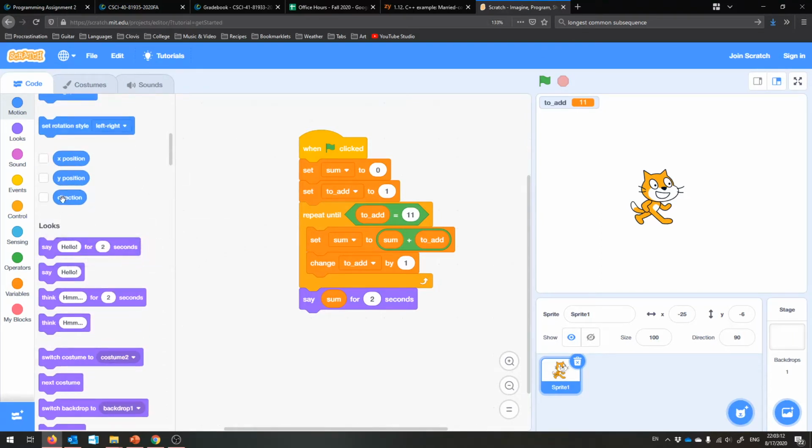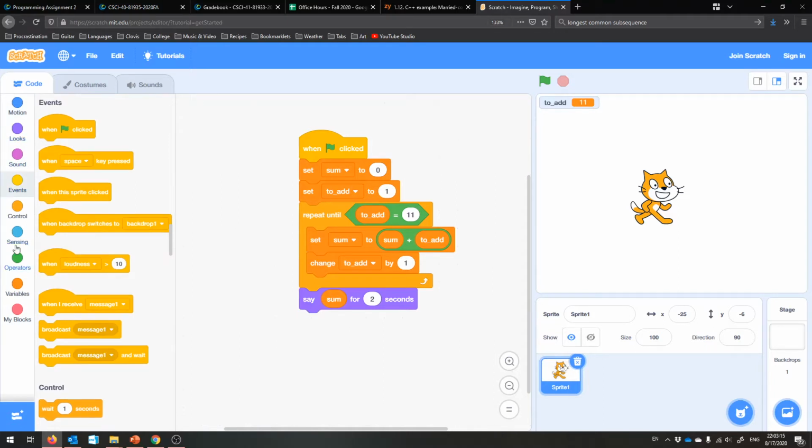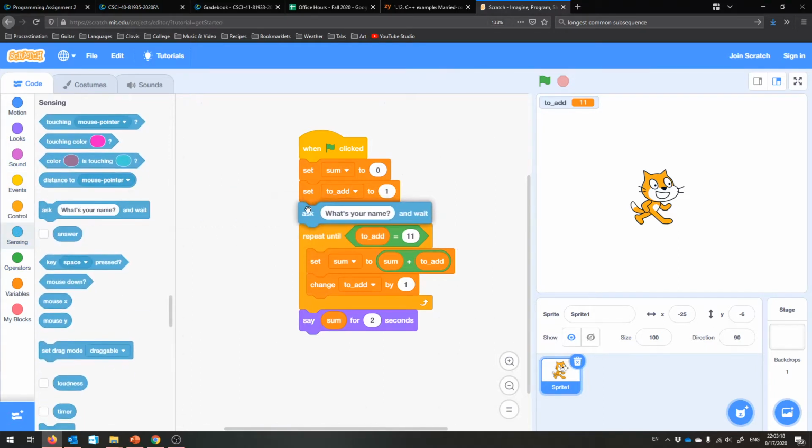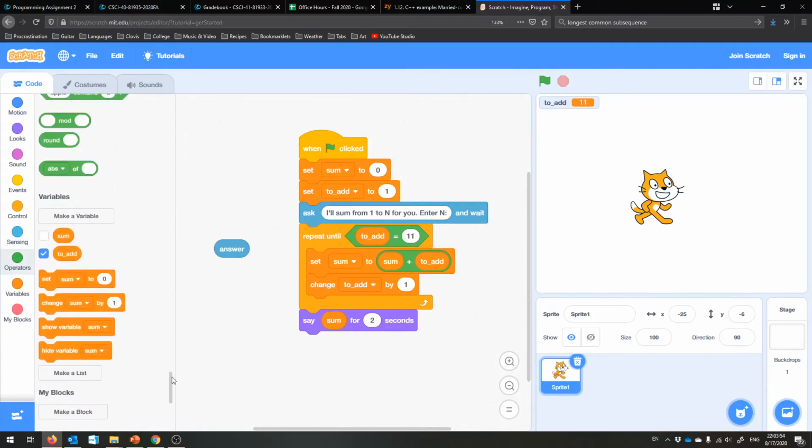Let's ask the user. Let us ask the user. I'll sum from 1 to n for you. Enter n. And so our n that we'll sum into is going to be saved into this answer variable now. If we wanted to sum from 1 to 10, well, we'll tell Scratch Cat, yeah, enter 10, and then instead of putting 11 here, we'll put answer plus 1. It's always one more.